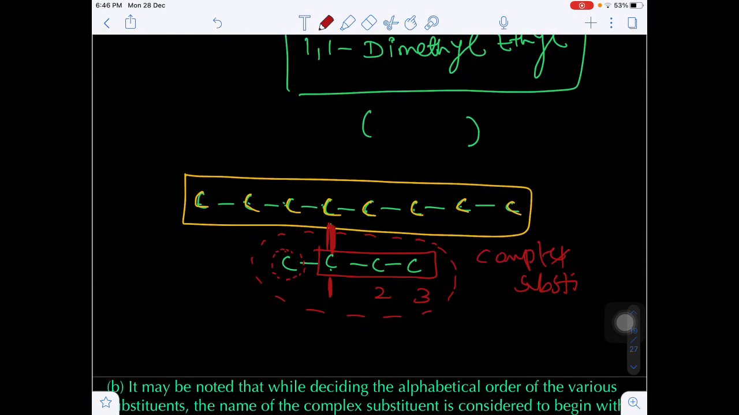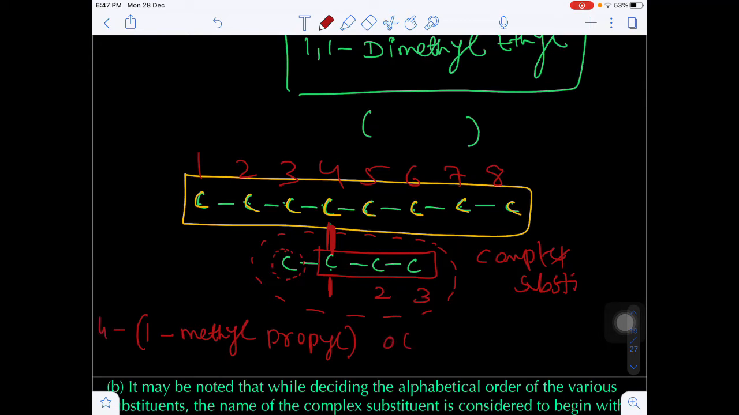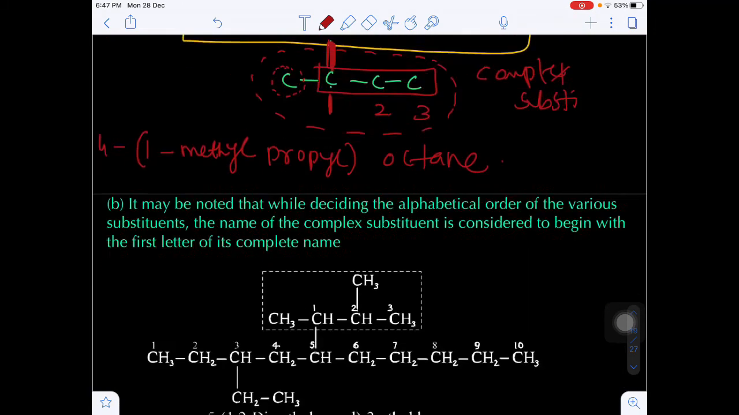Okay, now on the first carbon what is present? Methyl group is present. Total 3 carbons are there, propyl. This will be the name of the complex substituent. It is present on which carbon? I am giving the numbering 1 2 3 4 5 6 7 8. Left to right, the lowest number will be 4. So that's why I am writing 4 in bracket, 1-methylpropyl. Total 8 carbons are there. That's why I am writing octane.